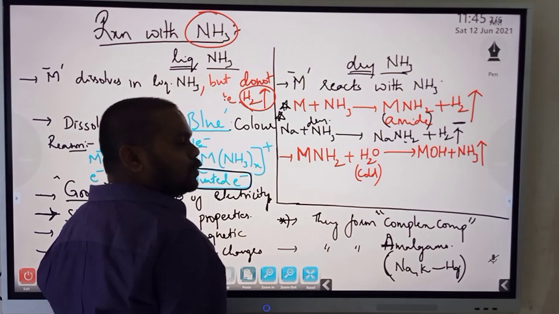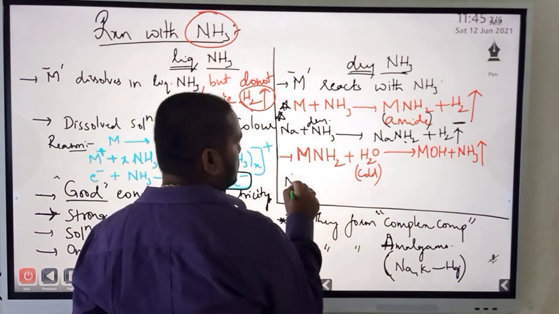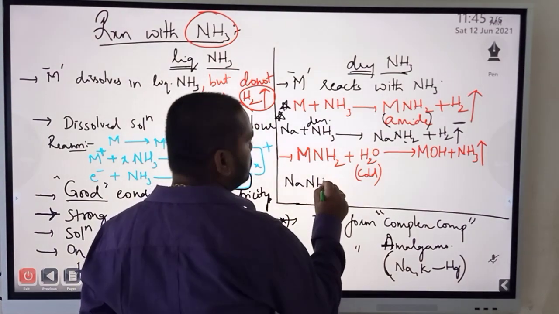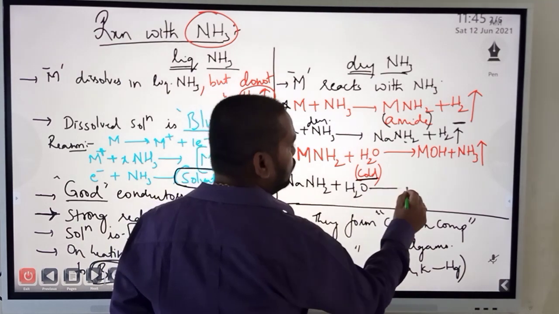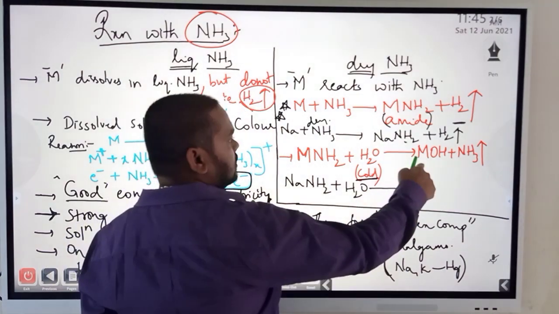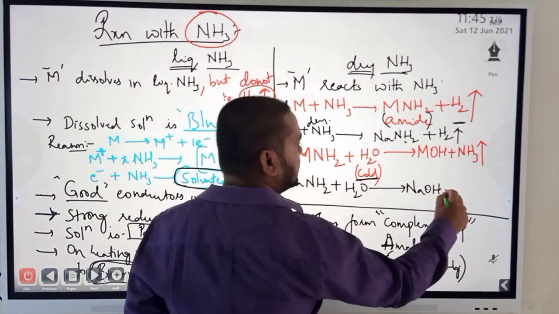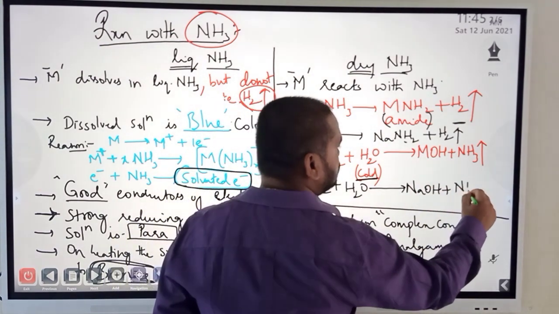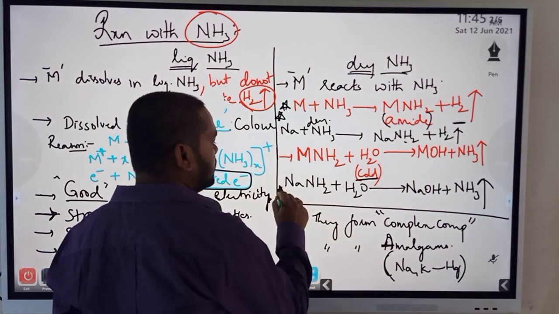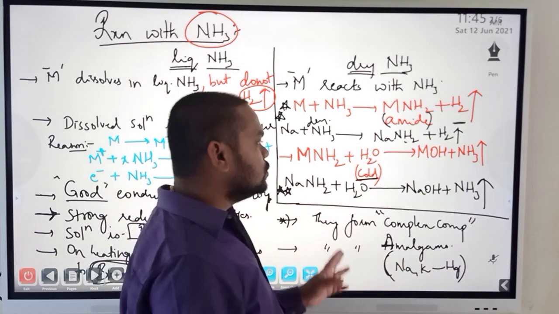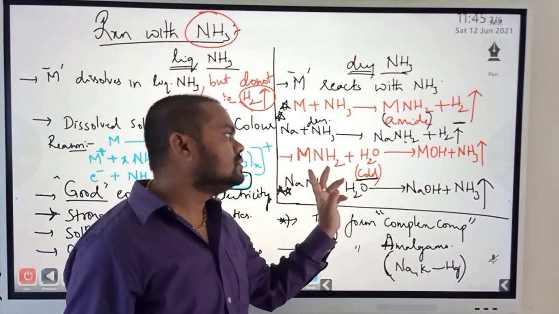Then the important point is this. This metal amide, NaNH2, on reacting with cold water, forms the metal hydroxide, that is NaOH, plus it will regenerate the vapors of ammonia. So this example is also important. Just make a note of this one. These two are the most important reactions. So you must know these two reactions.